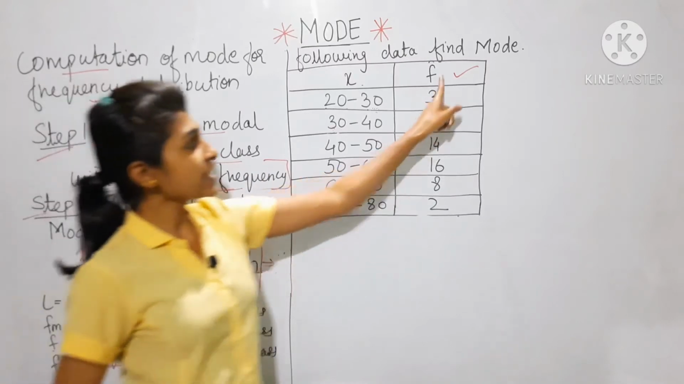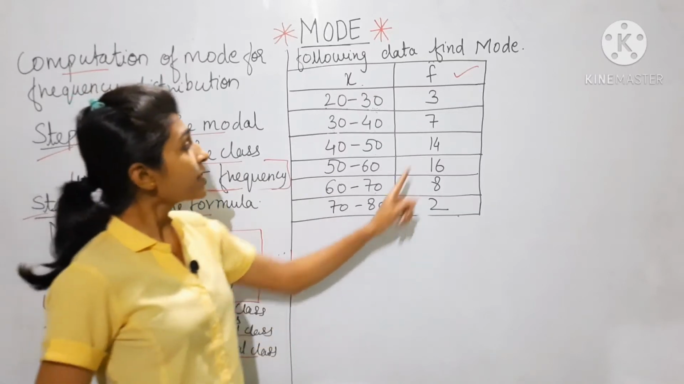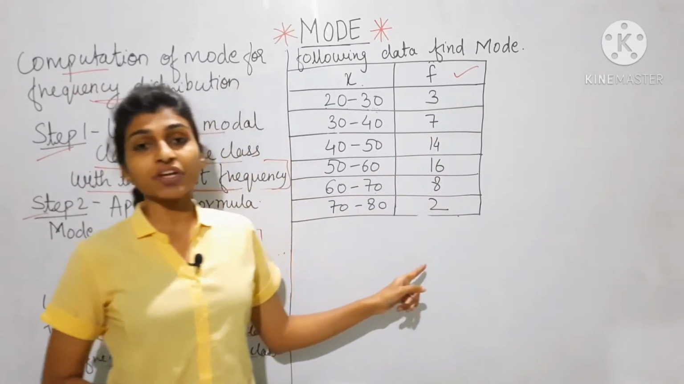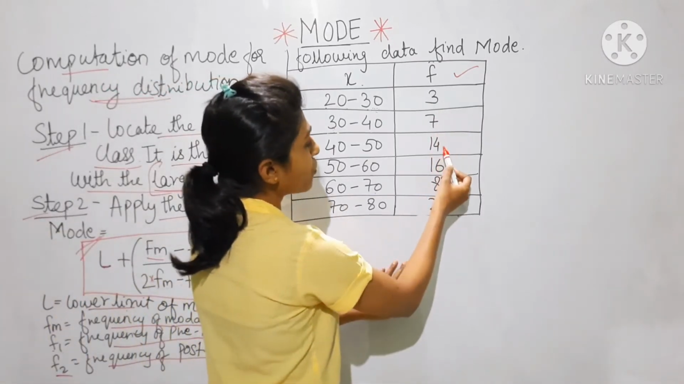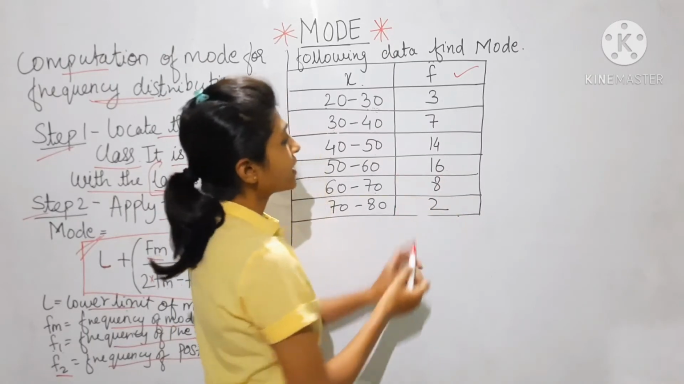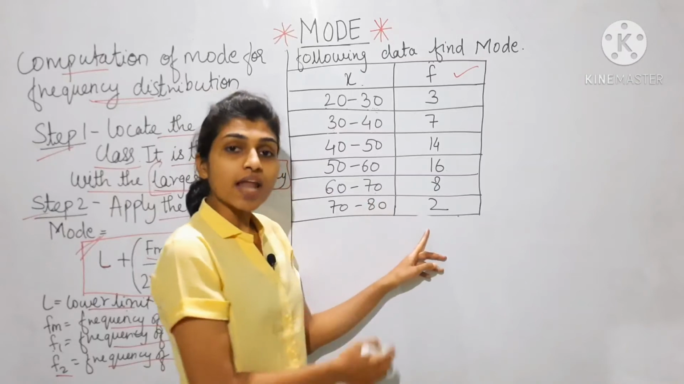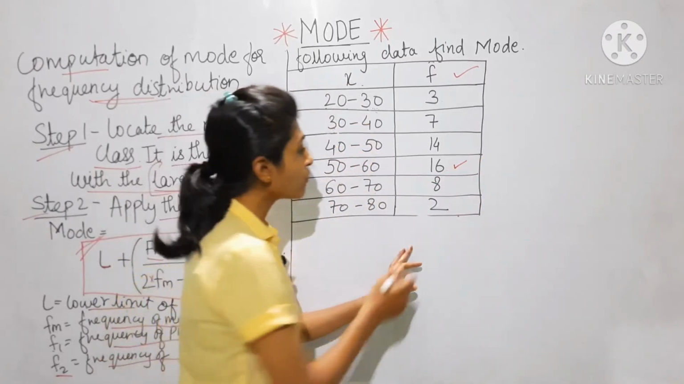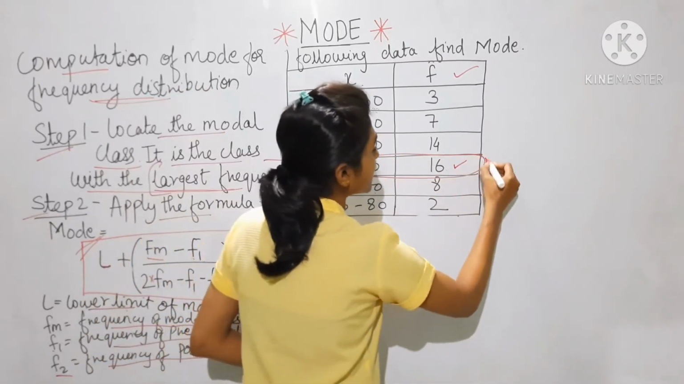Now F means frequency, and X is the classes. We have to observe this frequency and find which frequency is the largest: 3, 7, 14, 16, 8, 2. Out of these, which is the largest number? 16. So now we have understood that this class is the model class.